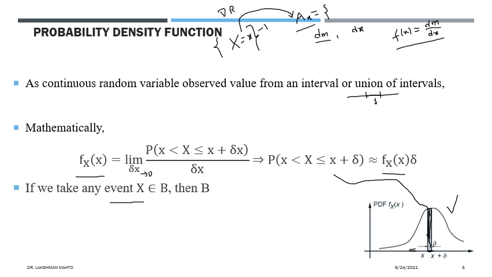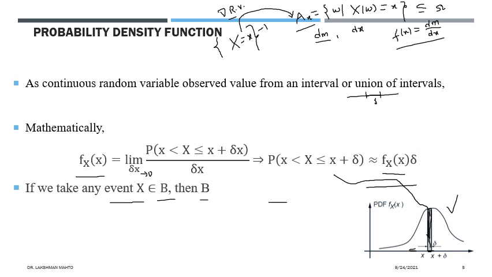Then we want to see a similar feature for continuous. So how will you define it? Before going to that, let me recall this definition. A_x is the collection of all outcomes in the sample space which have been mapped to a small x under the mapping of the discrete random variable X. A similar kind of event we will define in the case of a continuous random variable. In a continuous random variable, whenever we take an event, that means X belongs to B is the event. Again, this event would be either an interval or a union of intervals.